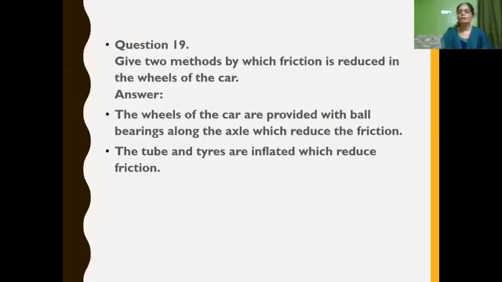On the other hand, if the tubes and tires are worn, it increases the friction. If it is increased, then only you can get a proper grip. Got it, children? So tires and tubes are inflated, meaning filled with air, to reduce friction so that the wheels can roll. When it rolls properly, then only the vehicle can move easily.